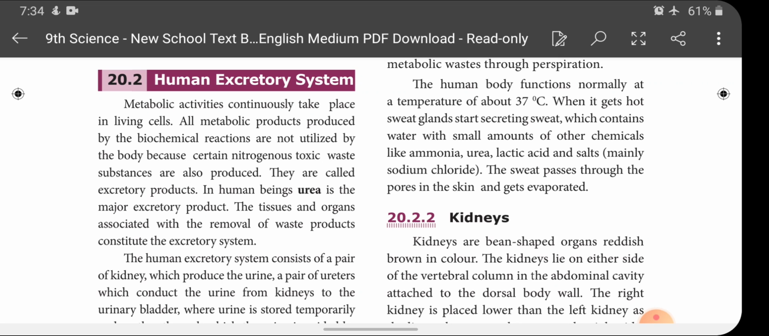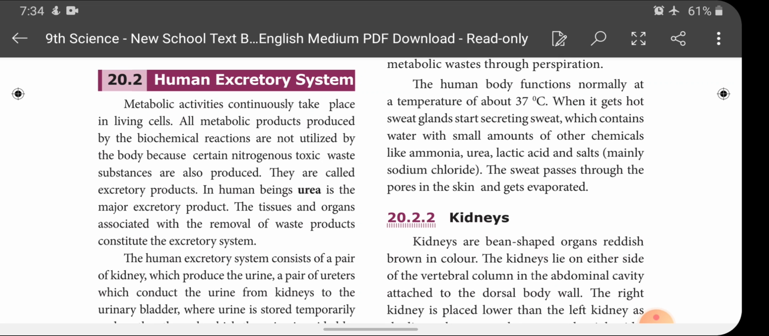Today I am going to start another system called the human excretory system. What is the excretory system and what is its main function? What are the organs involved in the excretory function, and its structure and the mechanism of urine formation? All we are going to discuss under this topic, children.